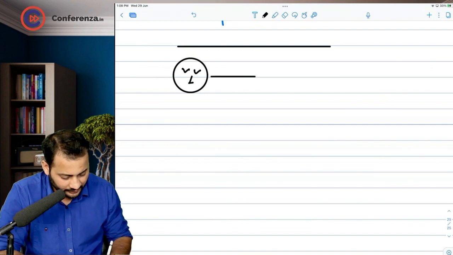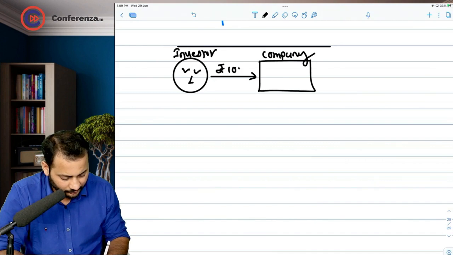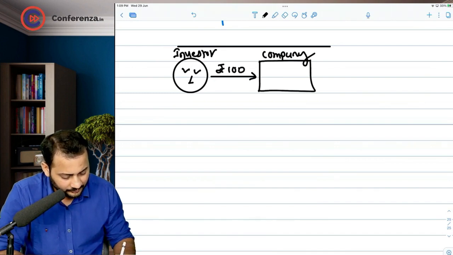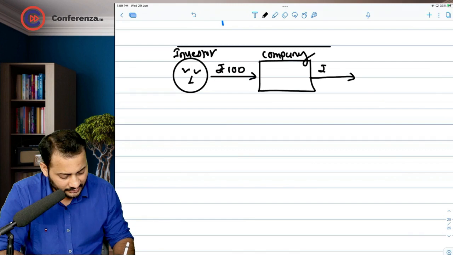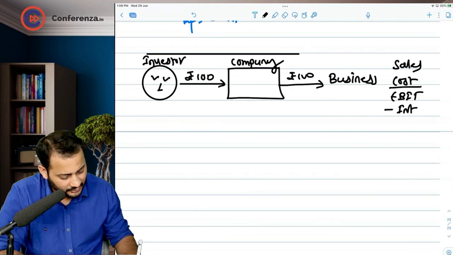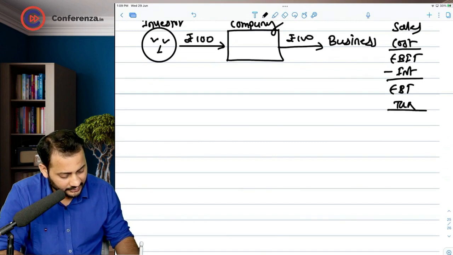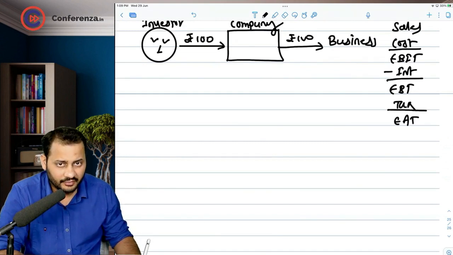You are giving money to the company. This is you, the investor. This is the company. So you have given around 100 rupees to the company, and the company will invest this 100 rupees in its business. That business includes sales, cost, then we can say earning before interest and tax. After deducting any interest, we arrive at the earning before tax. We can deduct the tax also, then we arrive at the earning after tax.